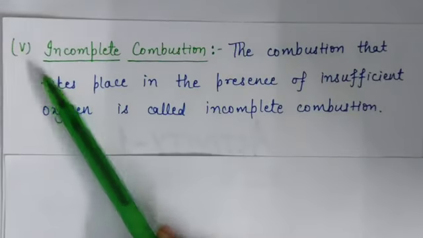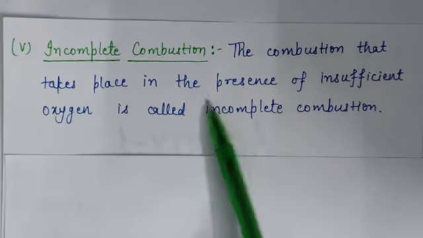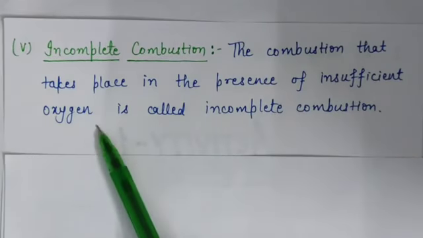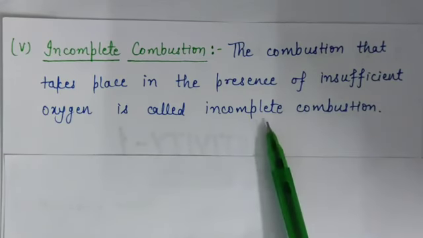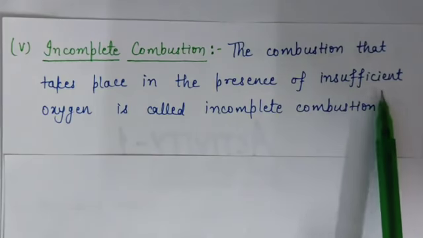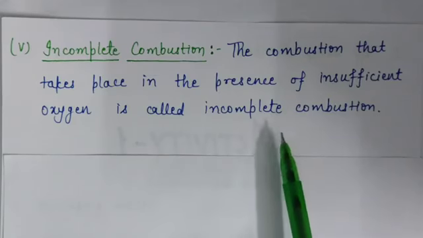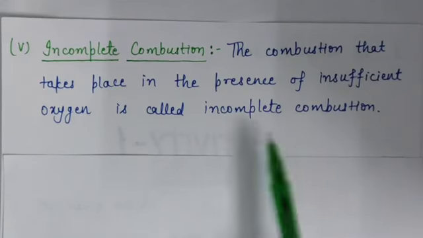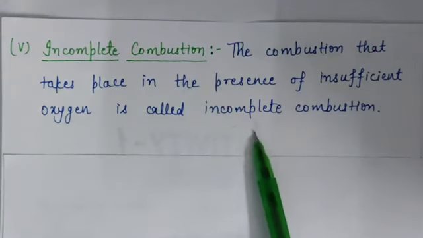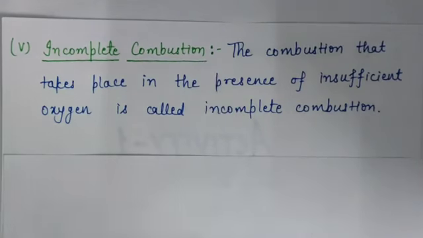Now, next is incomplete combustion. The combustion that takes place in the presence of insufficient oxygen is called incomplete combustion. Means when the oxygen is not sufficient, then it is called incomplete combustion, and it results in the formation of carbon monoxide. Means due to incomplete combustion, carbon monoxide, which is a harmful gas, will be produced. Okay. So these are some various types of combustion.